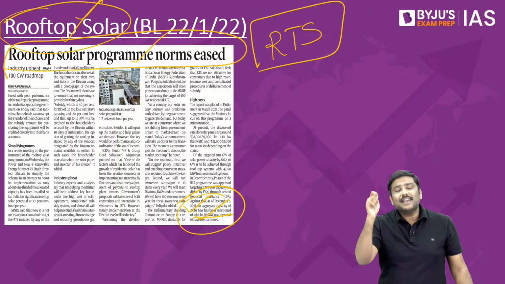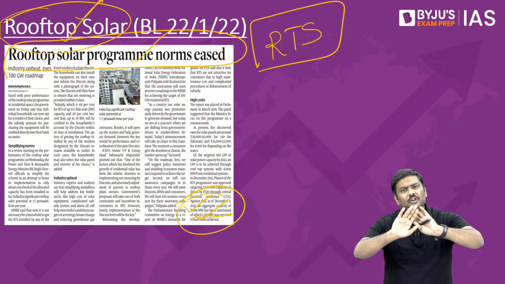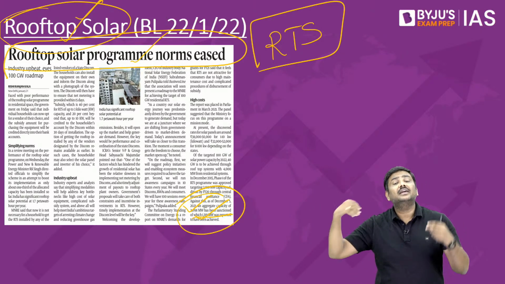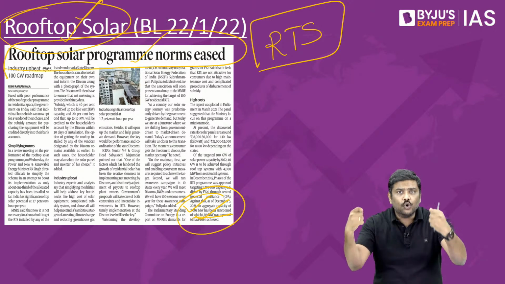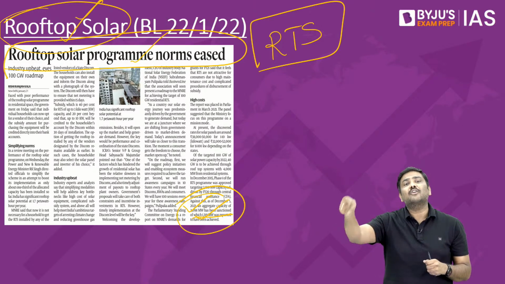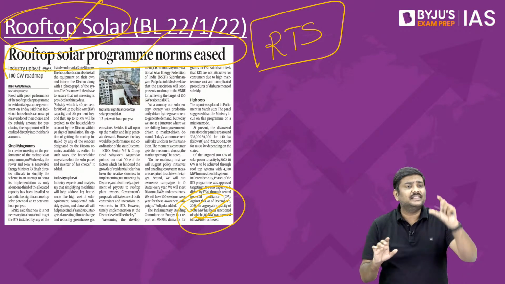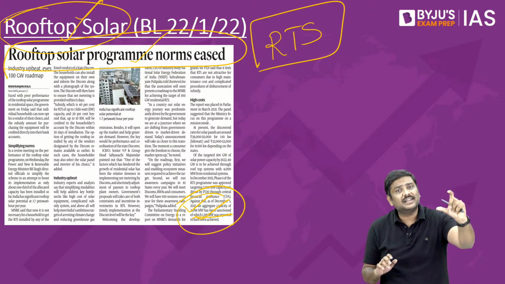Now Government of India says no, that will not be the case. If you want to choose any other supplier in the market, yes, you can simply choose the rooftop solar equipment from that supplier. You don't have to be bound by the list given by the DISCOM.